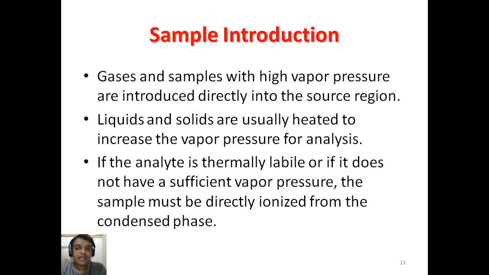So, starting with the sample introduction, generally in a mass spectrometer, gases and samples with high vapor pressures are only introduced directly into the source region. That means you never use any sample introduction probe if your molecules are gases in phase or have a very high vapor pressure. Then these kinds of compounds are directly inserted into the ionization chamber.